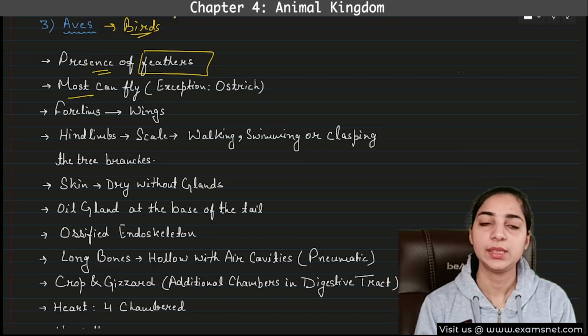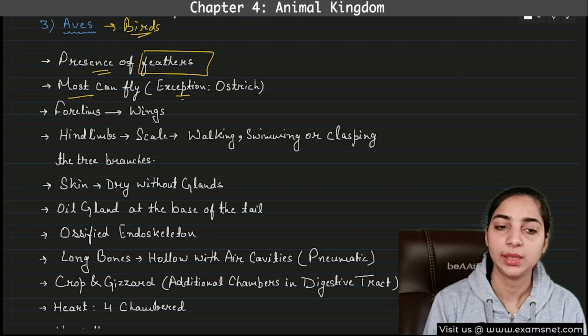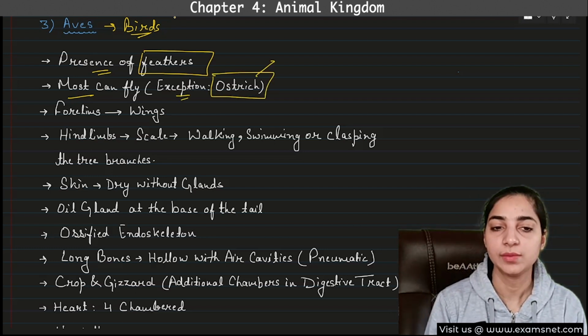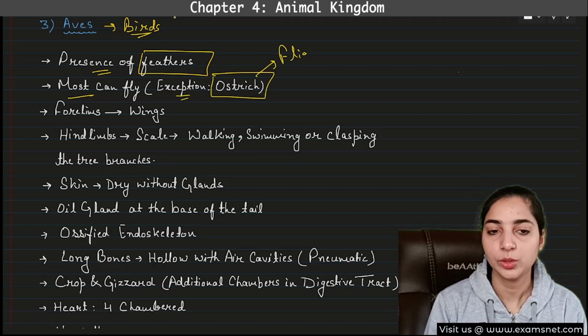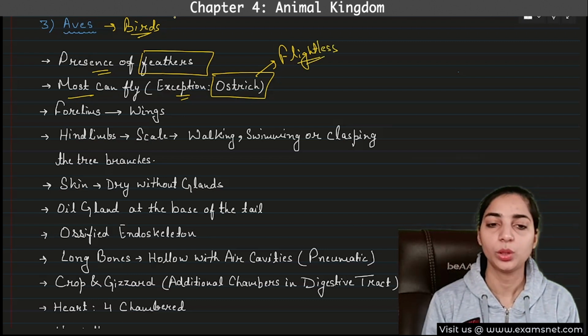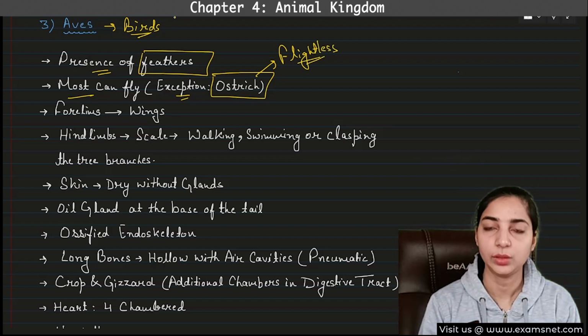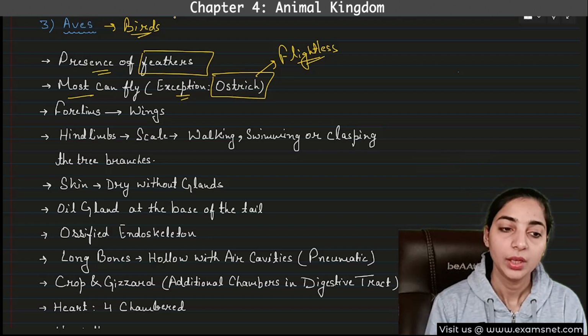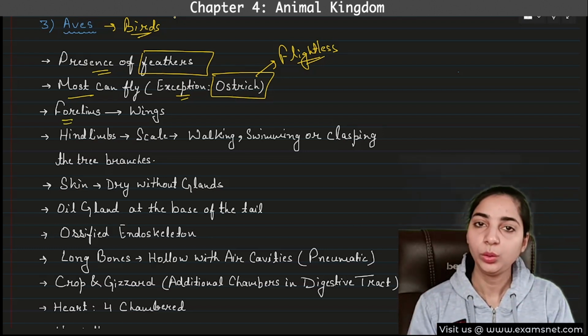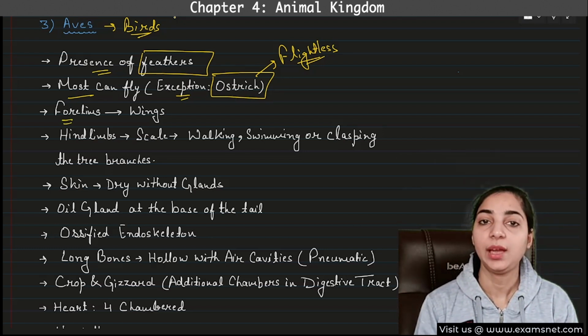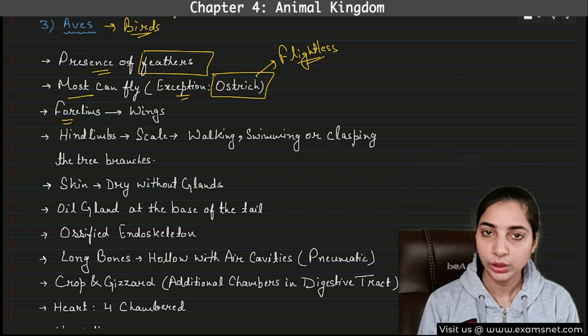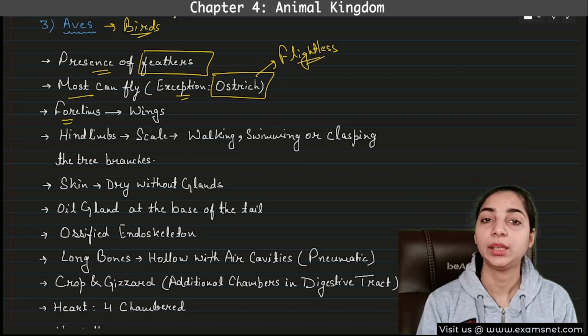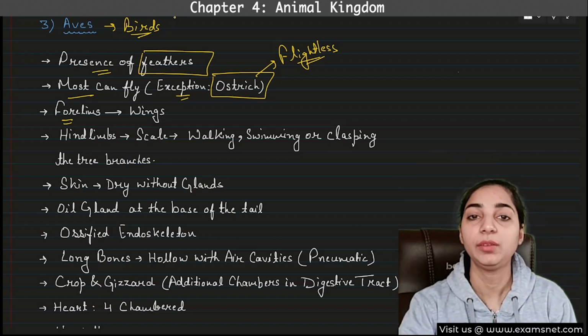But there always is some exception. So here also there is an exception, that is ostrich, which is a flightless bird. So which bird is flightless? Ostrich. This also we have been studying since childhood, that ostrich is the flightless bird. Now here we all know that they have feathers and they have wings, but what you have to keep in mind is that the wings are nothing but the modification of their forelimbs.